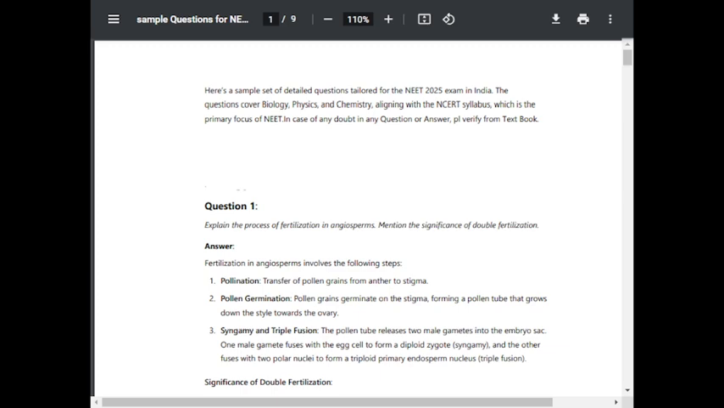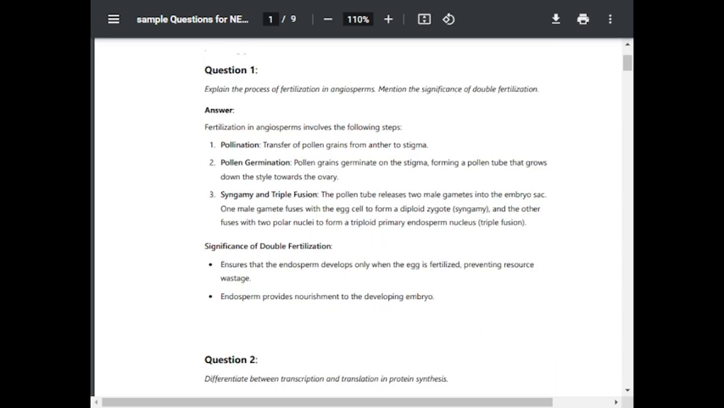Third, syngamy and triple fusion. The pollen tube releases two male gametes into the embryo sac. One male gamete fuses with the egg cell to form a diploid zygote, and the other fuses with the two polar nuclei to form a triploid primary endosperm nucleus, triple fusion. Significance of double fertilization: it ensures that endosperm develops only when the egg is fertilized, preventing resource wastage. Endosperm provides nourishment to the developing embryo.